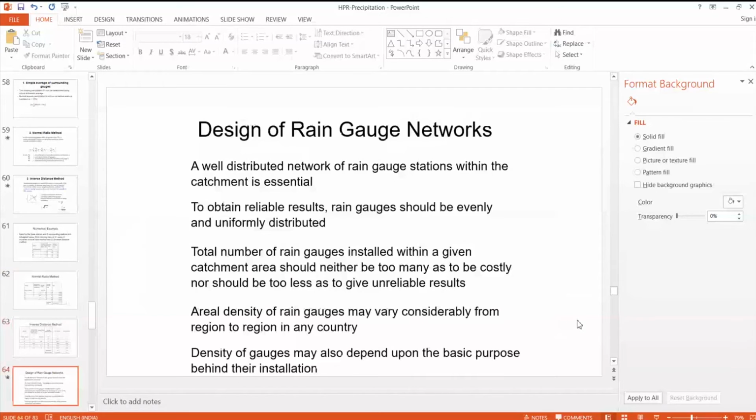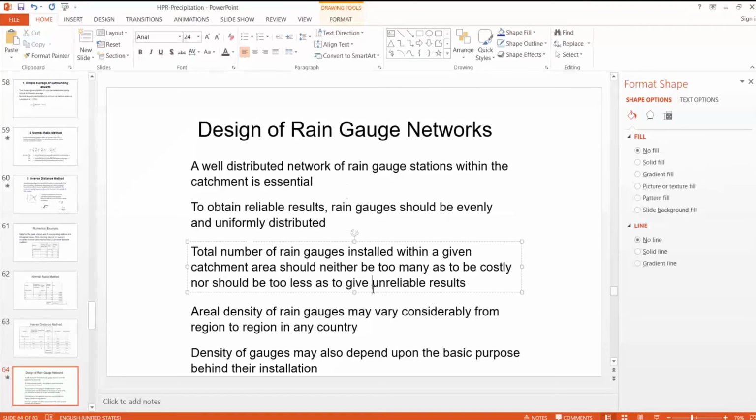So, design of rain gauge stations. What is design of rain gauge stations? That is deciding how many rain gauge stations to be set up in a given catchment area. Rain gauge stations should be evenly and uniformly distributed, and there should not be too many rain gauge stations or too few. If you use too many, then the cost will go up. If you use too few, then the results are unreliable.